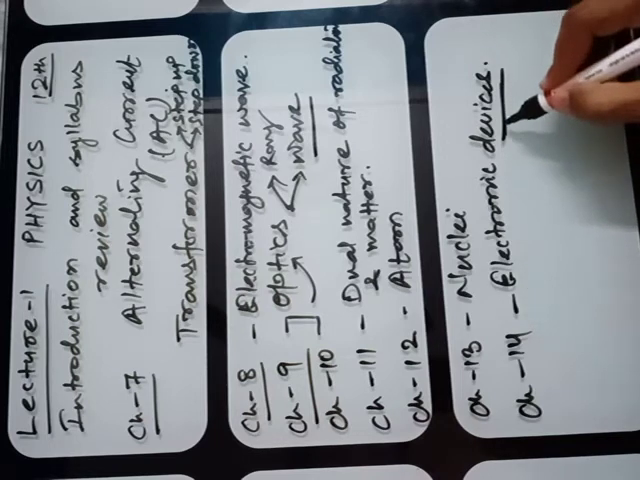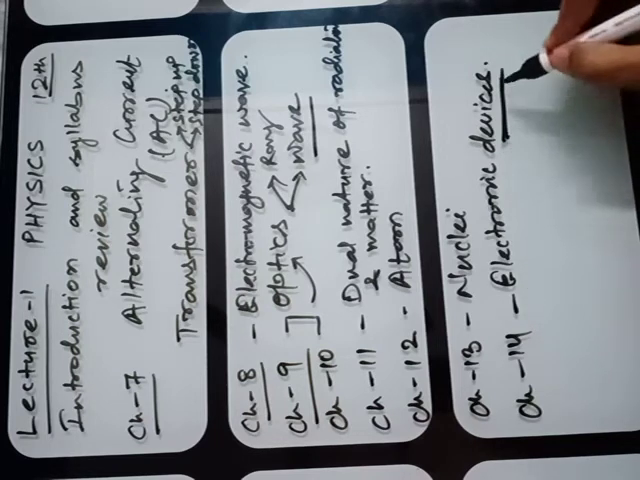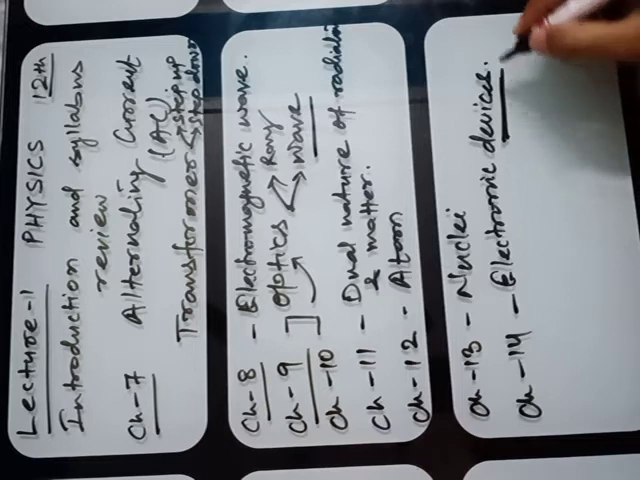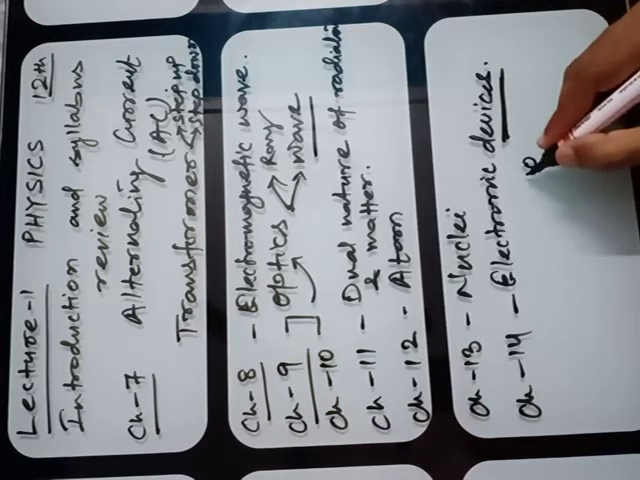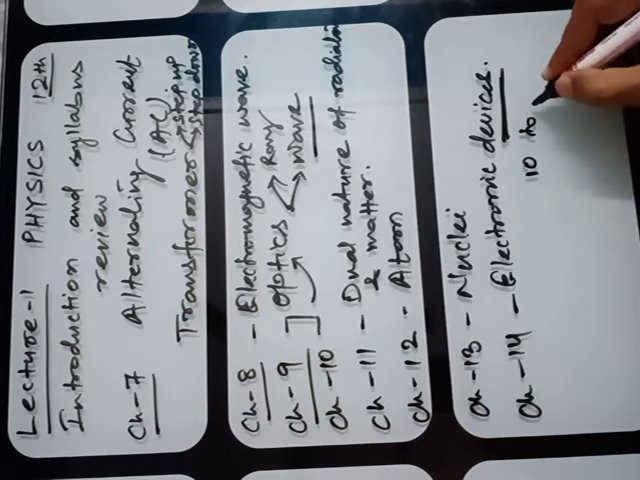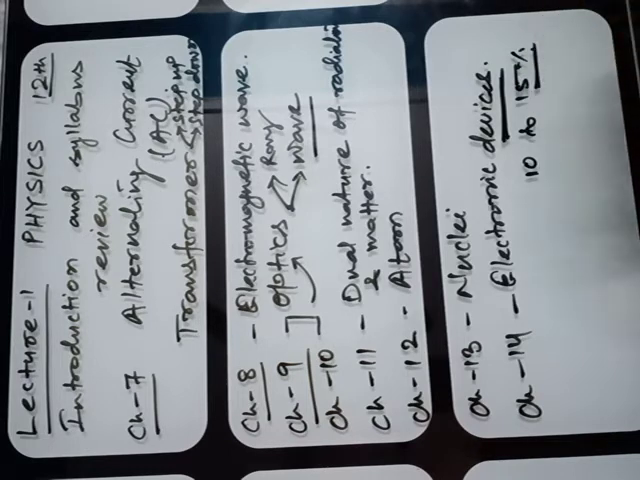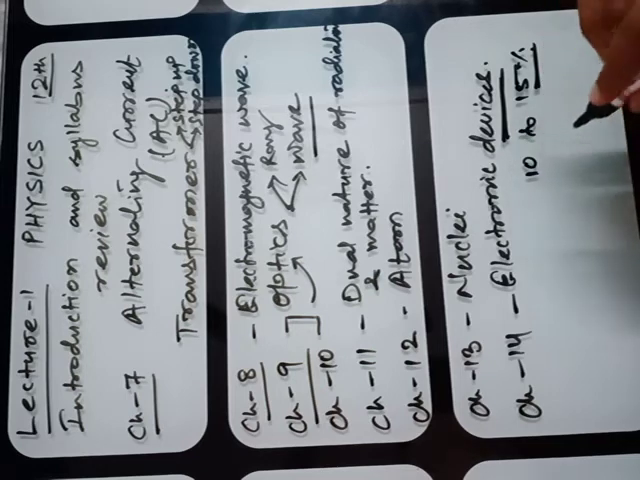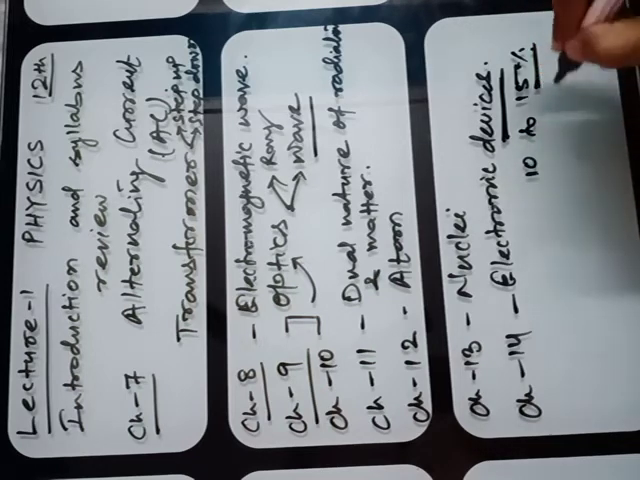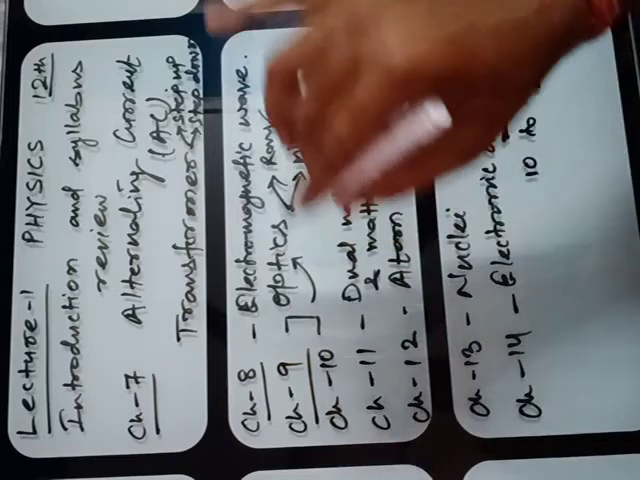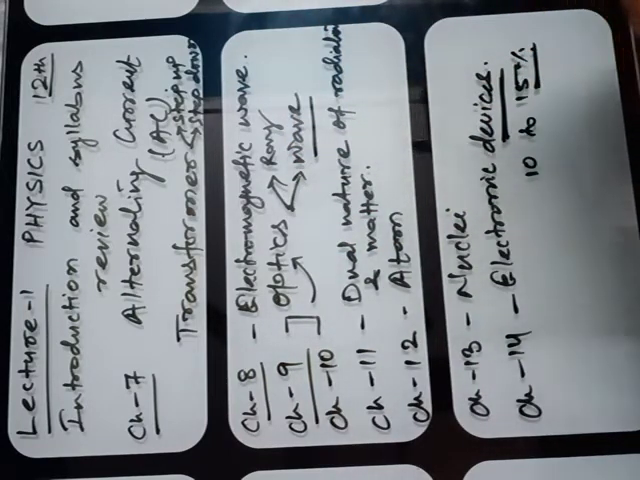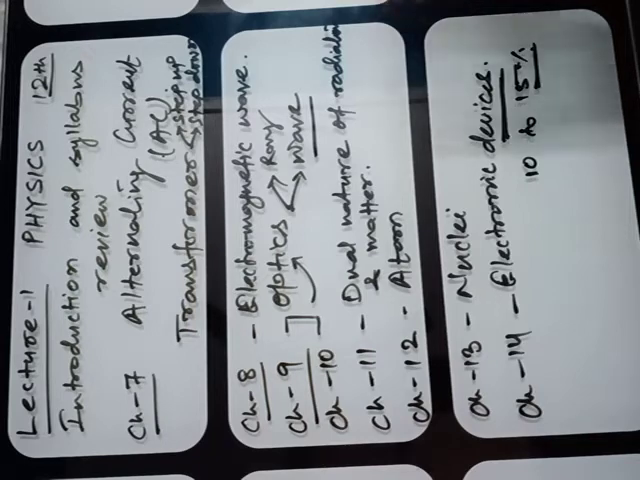About this chapter, in the starting I told you that you have to cover 10 to 15%, or 12%, not more than that. Till the topic Zener diode you have to cover. So this is all about your syllabus of standard 12th physics.